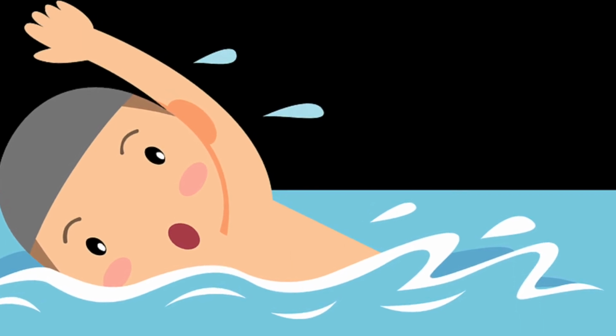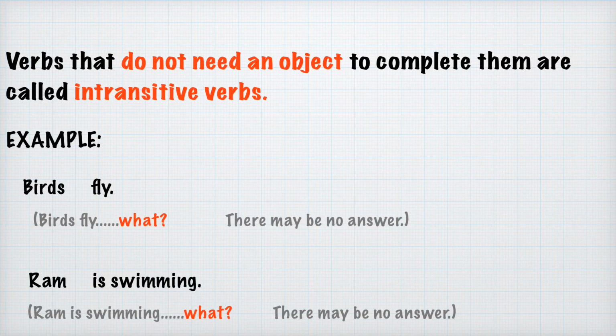There is no answer to what here because there is no object following the verb. Still the meaning is complete. So the verb is swimming is not in need of any object to make its sense clear. This is why we can conclude is swimming is the intransitive verb in this sentence. So I hope these two types of verbs are clear to you.